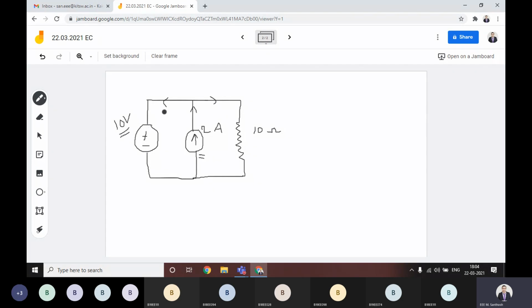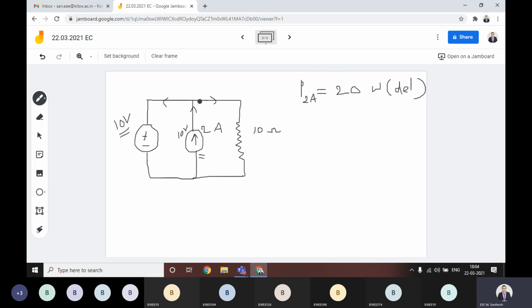Here 10 volts, that means this branch and this branch voltage is the same, equal to 10 volts only. Across this current source also there is 10 volts only. If you calculate power for this 2 ampere current source, you will directly get 20 watts. This 20 watts is actually what it is delivering, delivering to other elements.